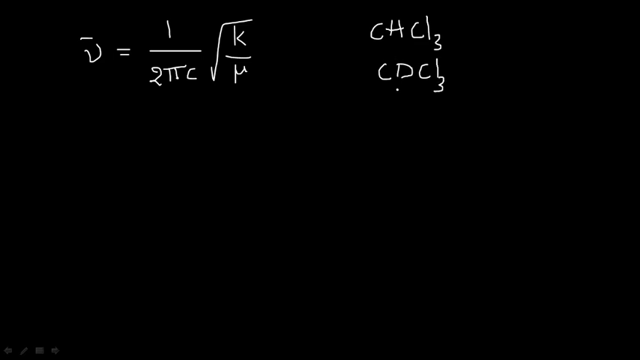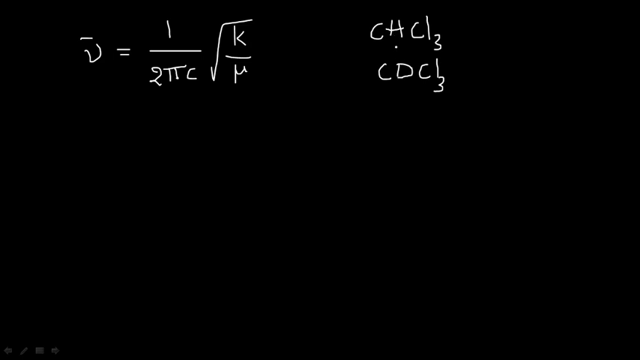In these two compounds, for one compound they have given the CH stretching frequency, that is 3000 centimeter inverse, and they are asking about the stretching frequency of the CD vibration. That means we need not concentrate on the force constant, because the force constant between carbon and hydrogen is a single bond, and between carbon and deuterium is also a single bond. That means the force constant is almost the same for the two compounds, and 2 is constant, pi is also constant, c is the velocity of light, it is also constant.